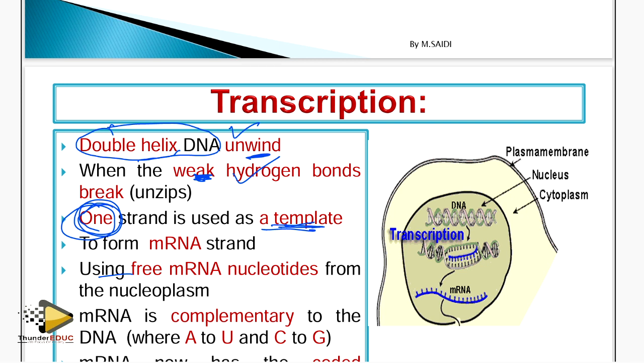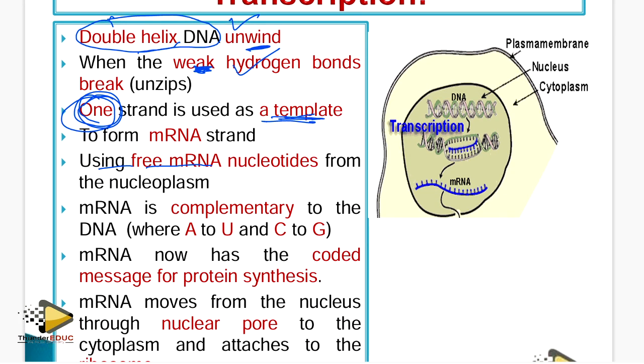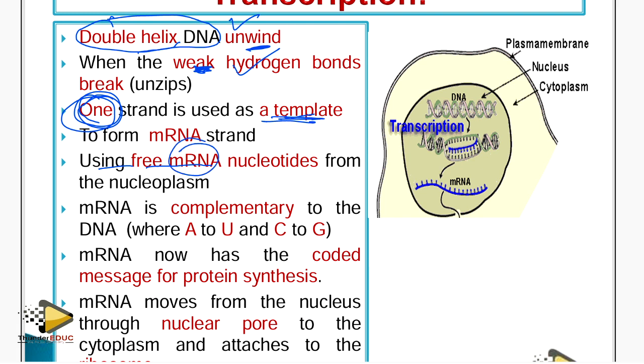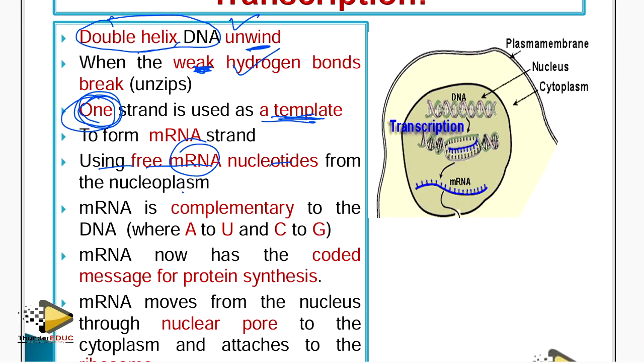It is using what is called free messenger RNA nucleotides. Remember, when we were talking about DNA replication, we said it uses free floating DNA nucleotides. Now here we are forming messenger RNA, so we use free floating messenger RNA nucleotides. Where are they coming from? From the nucleoplasm. That's the meaning. So they come from the nucleoplasm, and the strand which you see here in this color is formed, and this strand is complementary to the DNA.